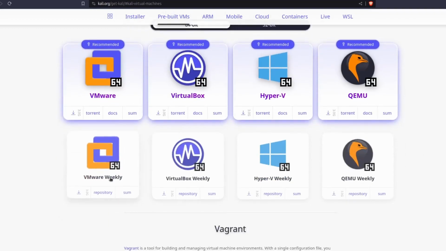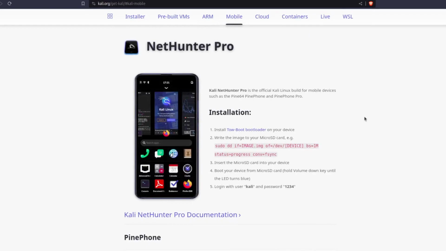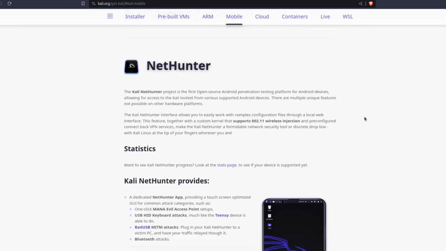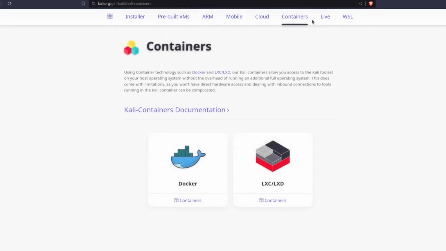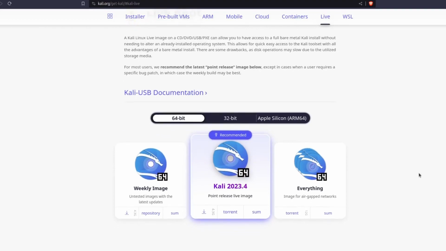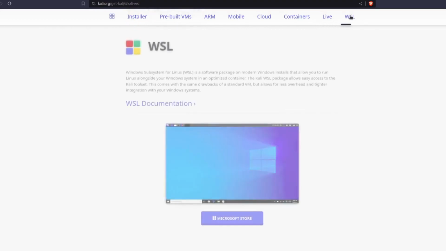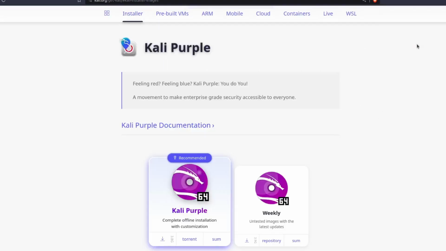The weekly versions are also available, and you can install on ARM devices. Also on mobile, Kali NetHunter is there, with the PinePhone you can see that, and also in the cloud or container. Or you can download the live system, which means you can use Kali live without installing. That is very interesting. And you can also install Kali Linux on your Windows system with WSL.